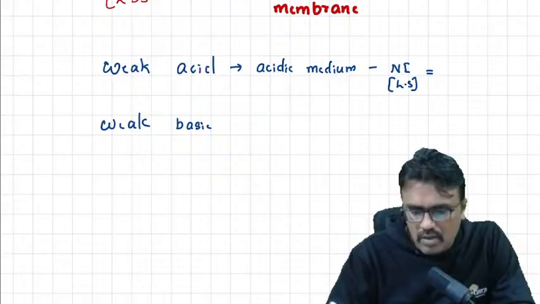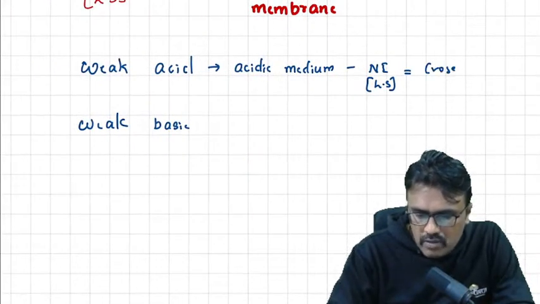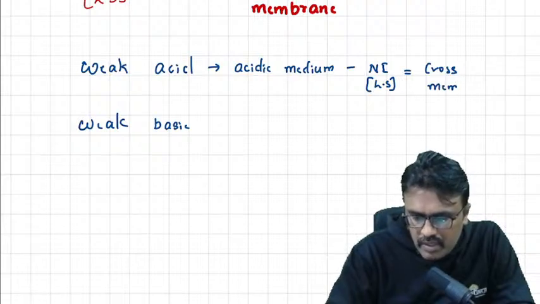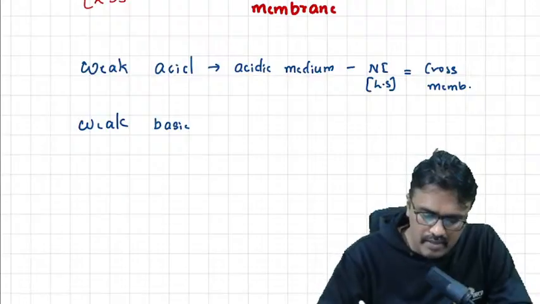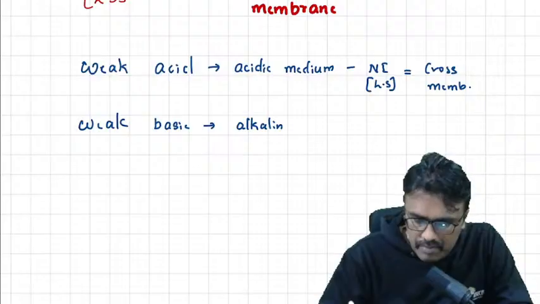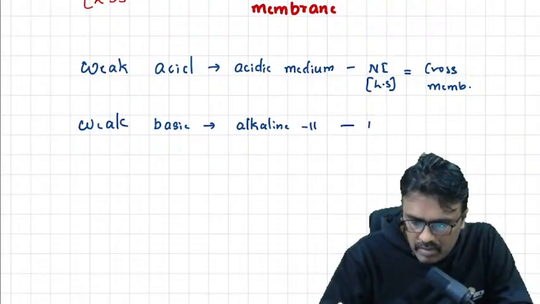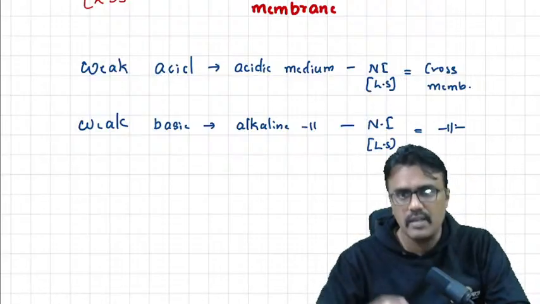So it will easily cross the membrane and easily get absorbed. Same thing with a weakly basic drug. If you place it in alkaline medium, it will also become non-ionized, that is lipid soluble, and crosses the membrane. So the drug is easily absorbed.